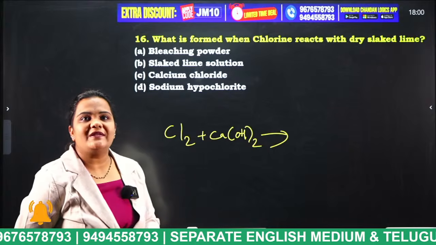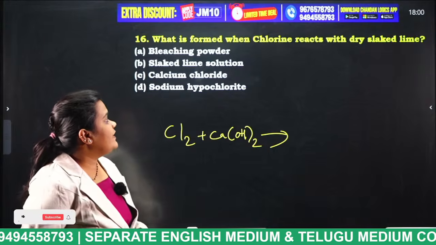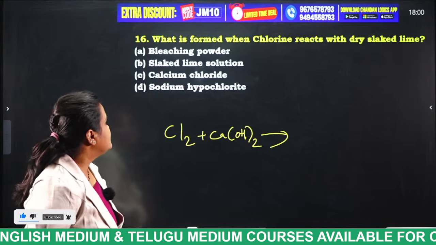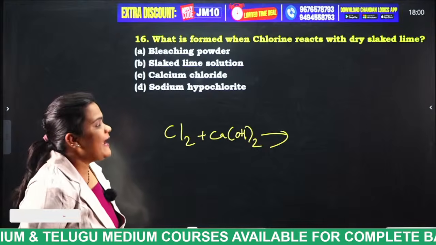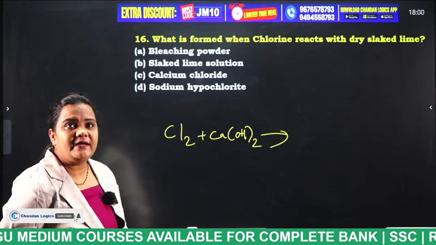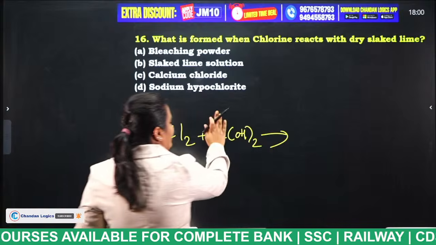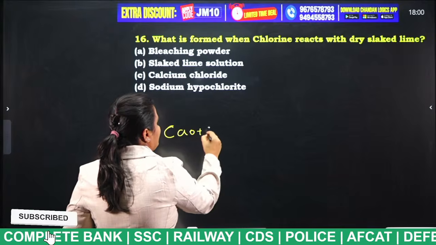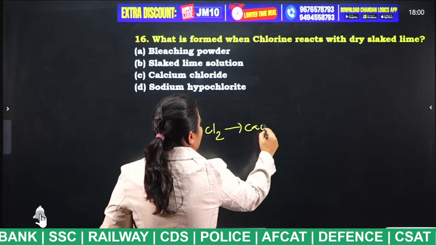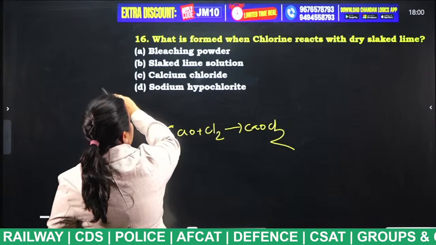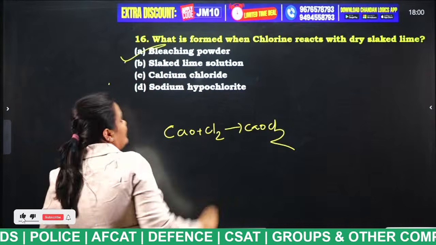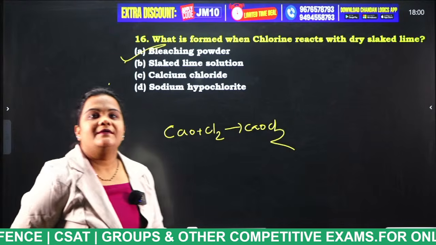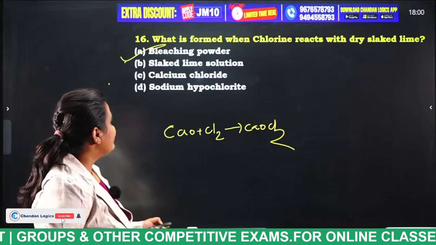So what is the answer for this question, students? What is formed when chlorine gas reacts with dry slaked lime? Dry slaked lime, I think it is CaO, right? Because dry CaO plus Cl2 gives CaOCl2. That is nothing but, what is this? This is nothing but bleaching powder. Yes, very good.